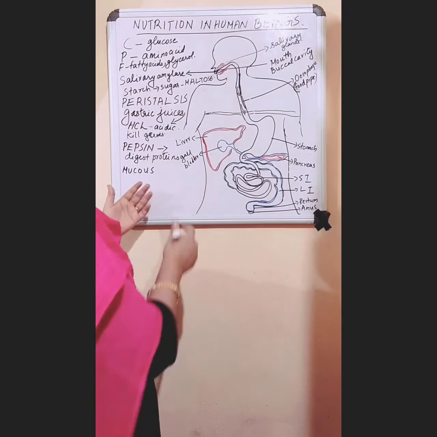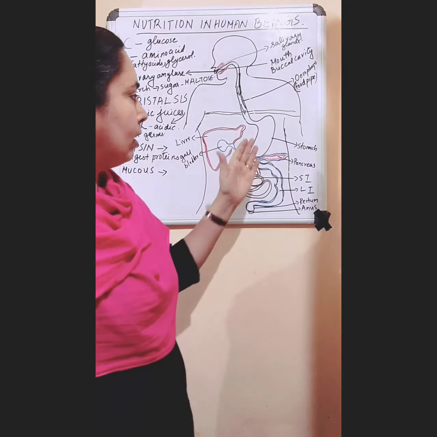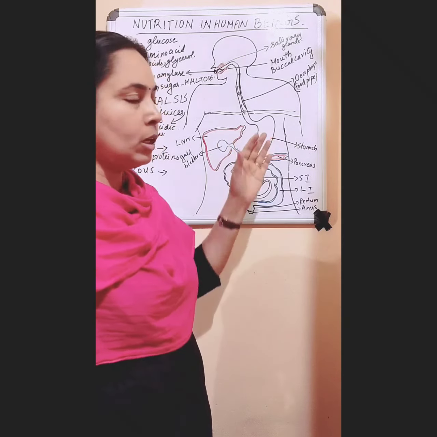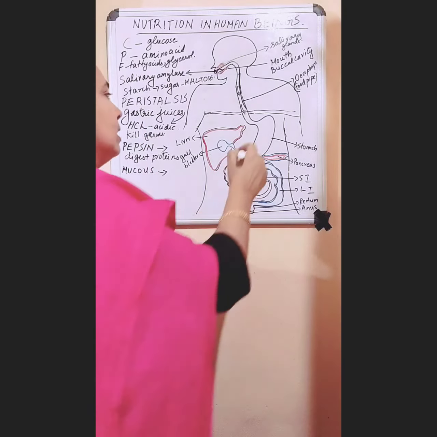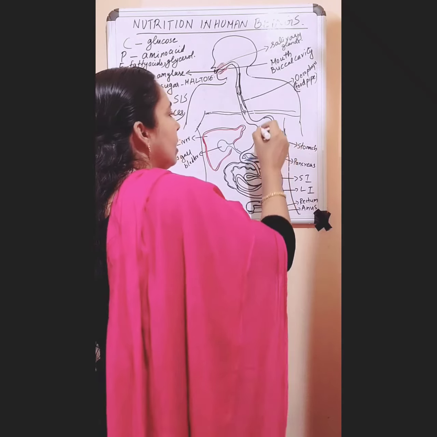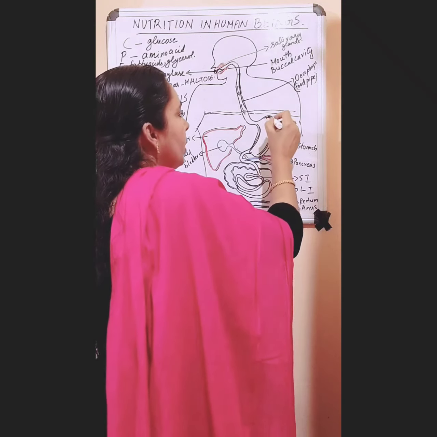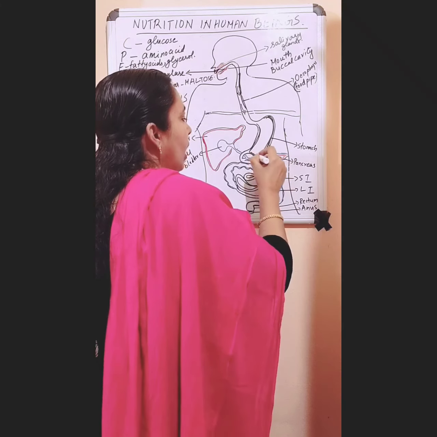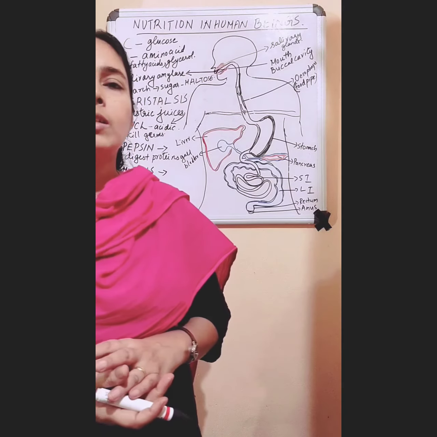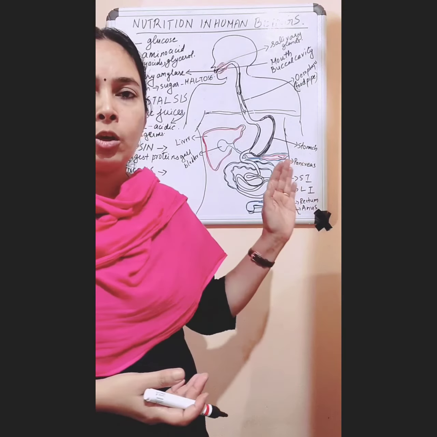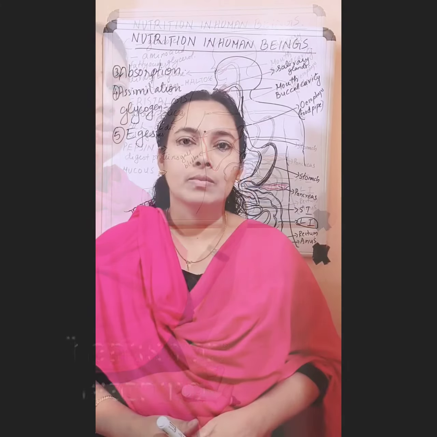Then what is the function of mucus? We know HCl is an acid. If it touches the walls of our stomach, it may burn the walls of the stomach. So this mucus layer will protect the walls of the stomach from the burning action of the hydrochloric acid. So this mucus layer is protecting the walls of the stomach from the action of hydrochloric acid. Okay.